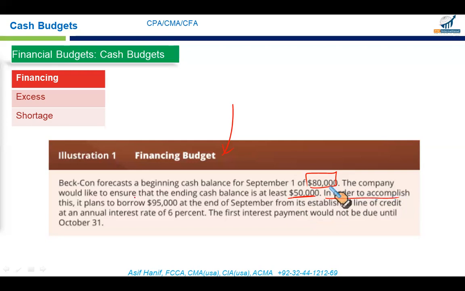In order to accomplish this, it plans to borrow 95,000 at the end of September from its established line of credit. Line of credit is basically the term we use for overdraft protection in India and Pakistan. The overdraft arrangement is called a line of credit in the US. So we will have to arrange for the line of credit at an annual interest rate of 6%. The first interest payment would not be due until October 31st. So it means there is no interest payable.